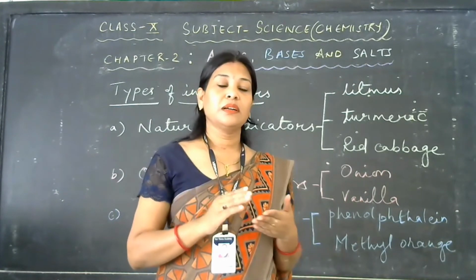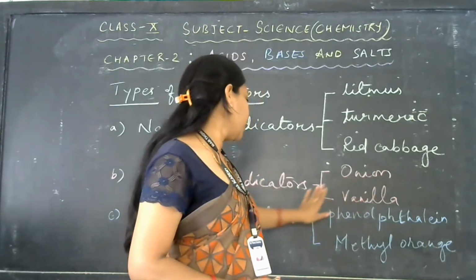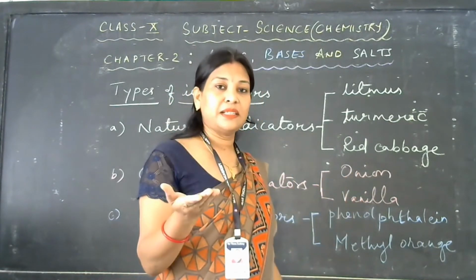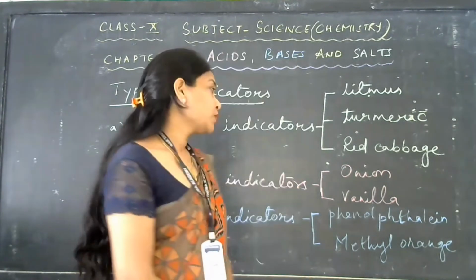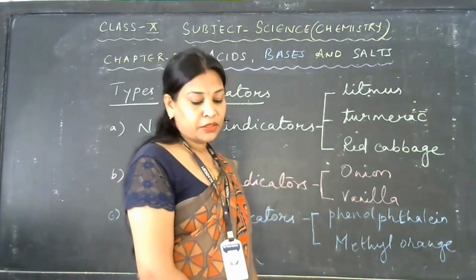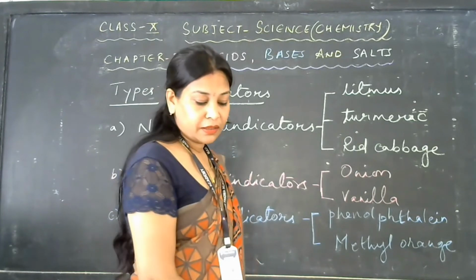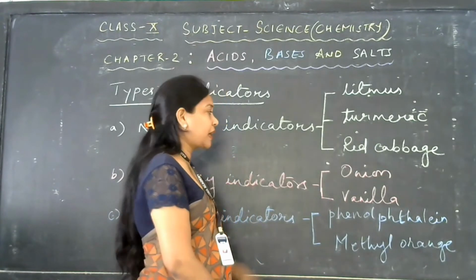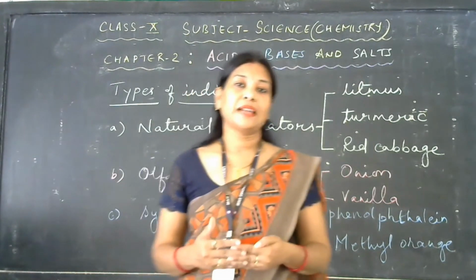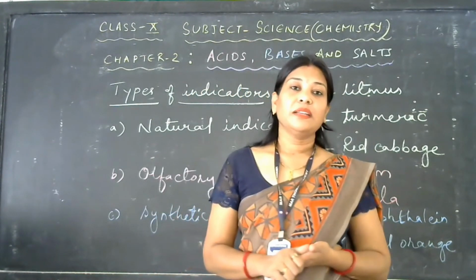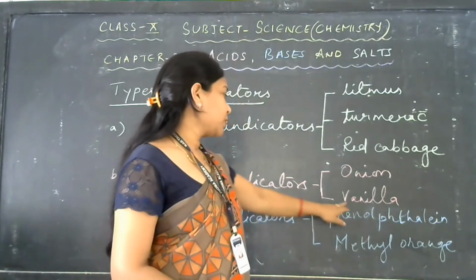If you test the onion olfactory indicator with acid, there is no change. Onion loses its smell when added with base, and it keeps its smell when added with acids. The same test applies to vanilla.